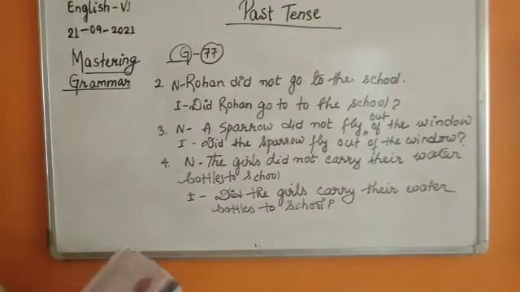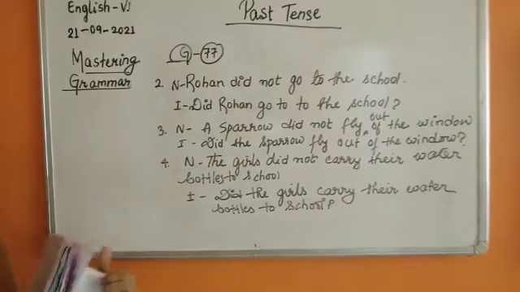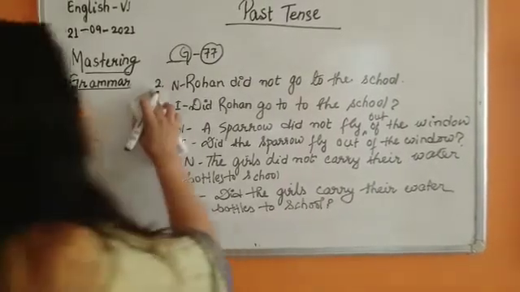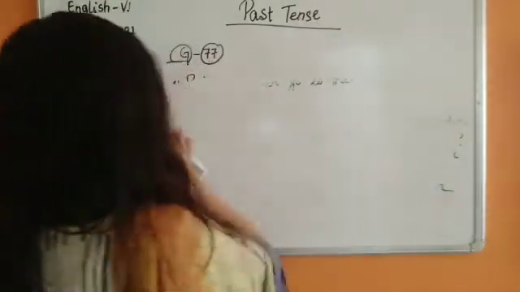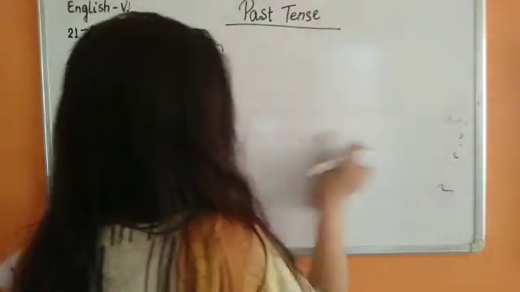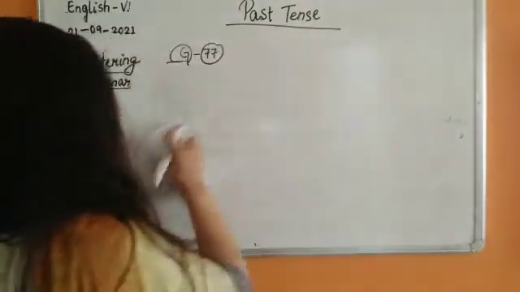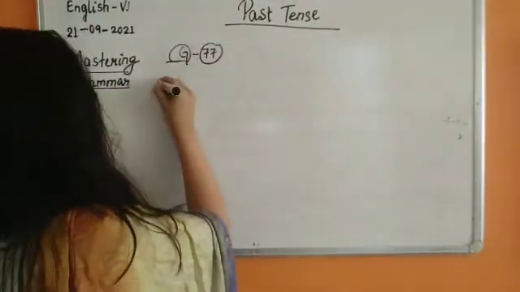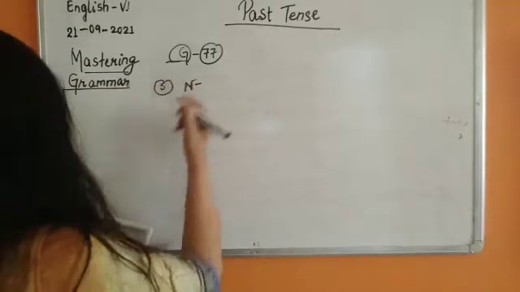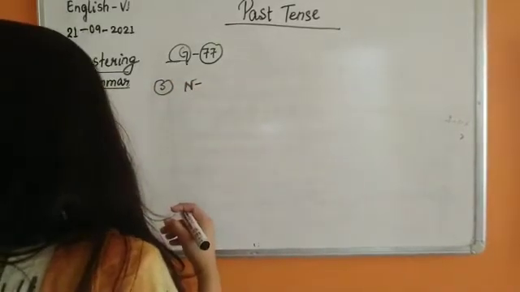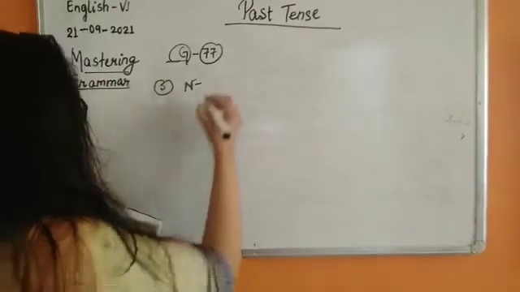Now we can move ahead with number 5 and 6. Number 5 now, negative. He went to the park for a walk.